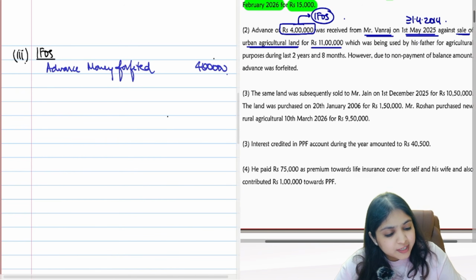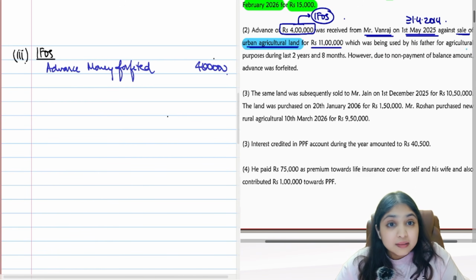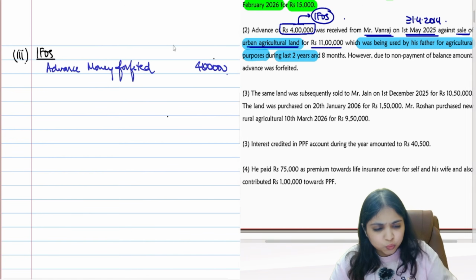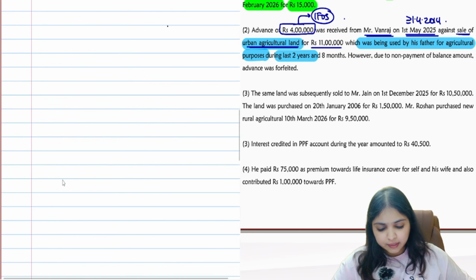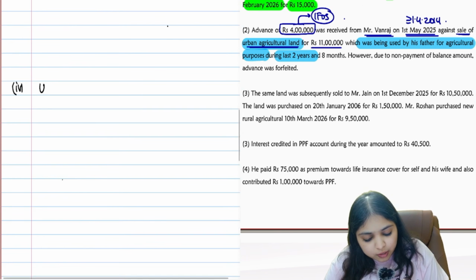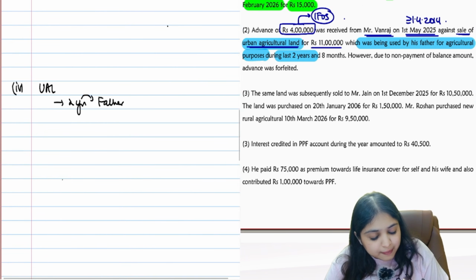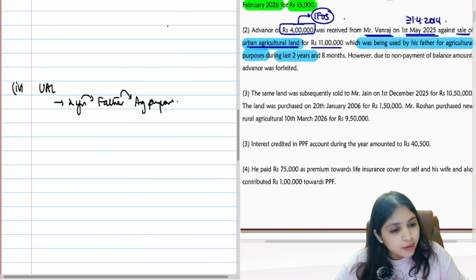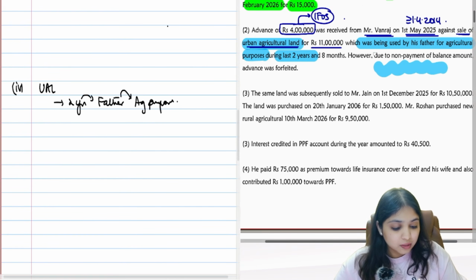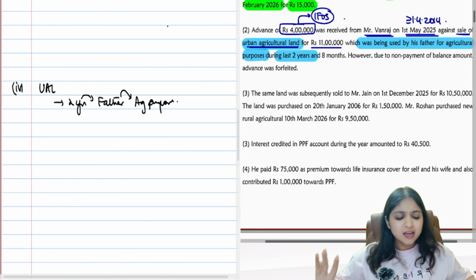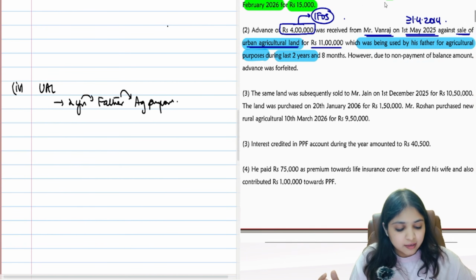This advance money forfeited is relating to what? It is relating to an urban agricultural land. This urban agricultural land was being used by his father for agricultural purposes during last 2 years. Some information they are giving. However, due to non-payment of balance amount, advance was forfeited. Yes, advance money forfeited, we already taxed it under IFOS head.